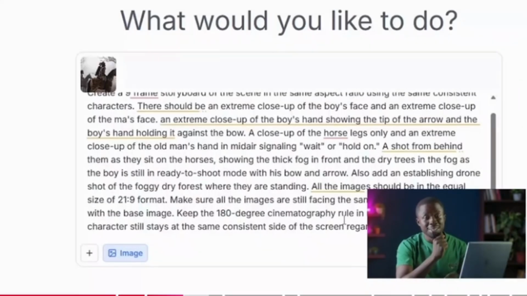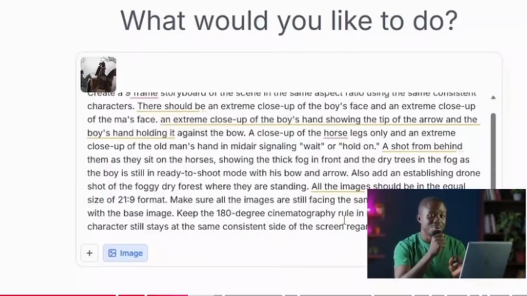This is a very detailed prompt, and if you break it down, you realize that I have told it about all the angles I need in this particular scene, which includes a close-up of the man, close-up of the legs of the horse, a shot from behind them, a drone shot, and a whole lot. I've included everything in this particular prompt. Now, one thing you must know is that the aspect ratio must really be specified. That is the only way we can get it right.